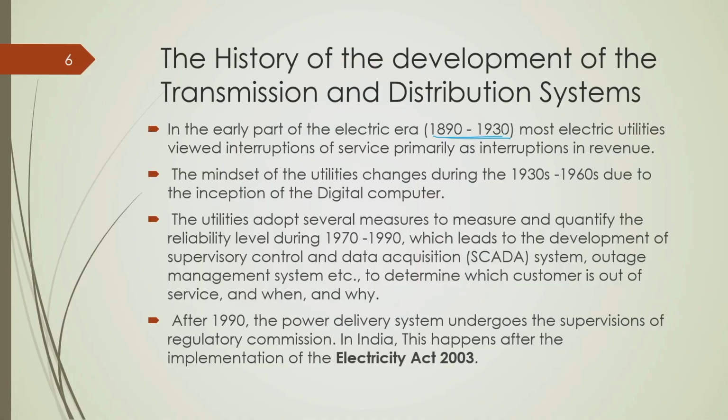Now, I already discussed the historical development of transmission and distribution systems. It started, as I mentioned in the last lecture, in the last 2 decades of the 19th century, and slowly started to flourish in different parts of the world between 1900, 1910 and 1950-60. Then there was a time when people did not have much expectation. If there was any power interruption, they thought, okay, this is natural.